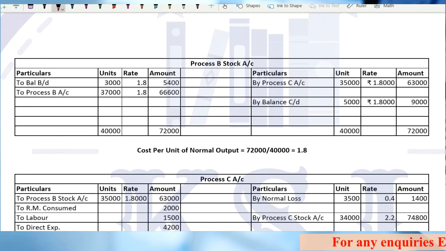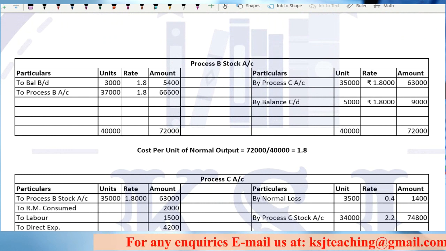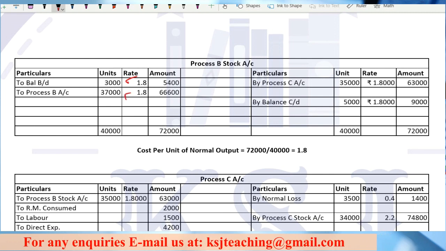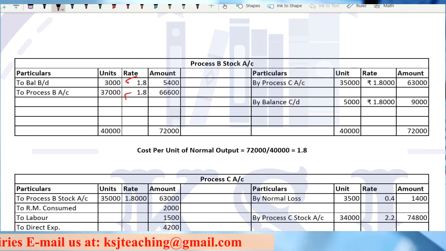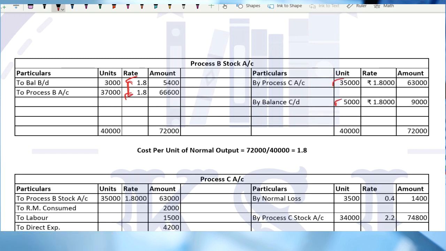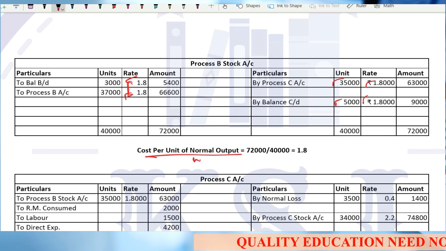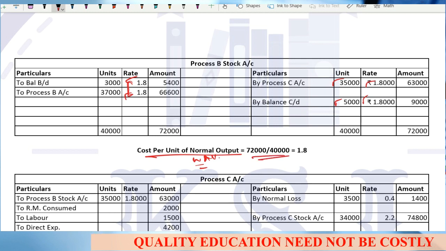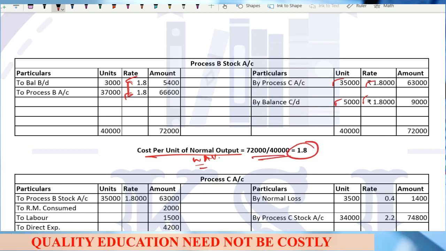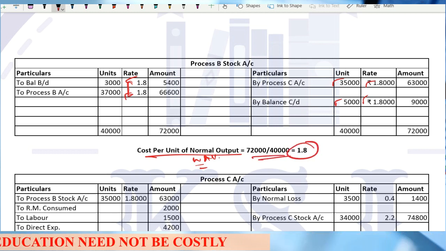In the process B, you have an opening balance of 1.8, right, and the new production at 1.8. Now it becomes simple, sir, in this case, because the opening and the current production are same, so the transfer to the next process will be at 1.8 only, even if you calculate it by the weighted average method, right? This is weighted average method, so it will come to 1.8 only, because the value is same for opening also and for the current production also.